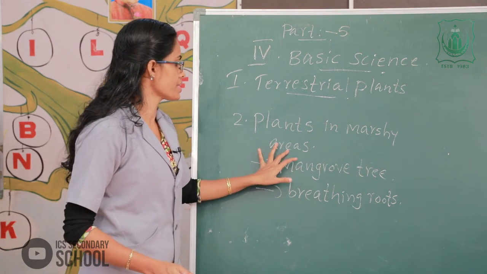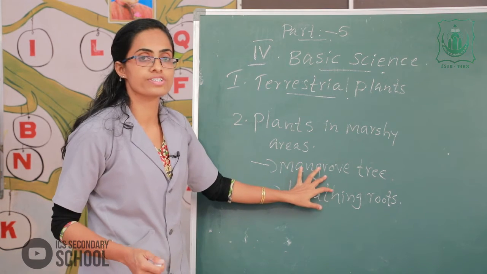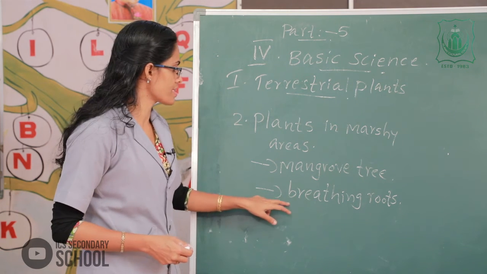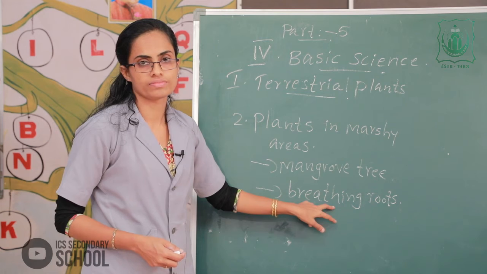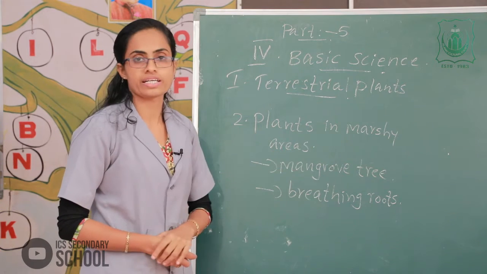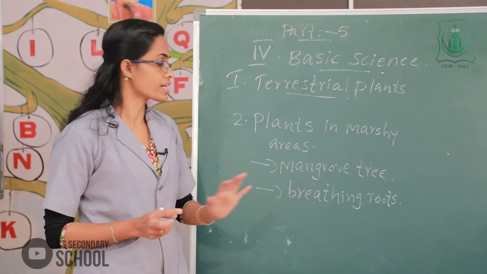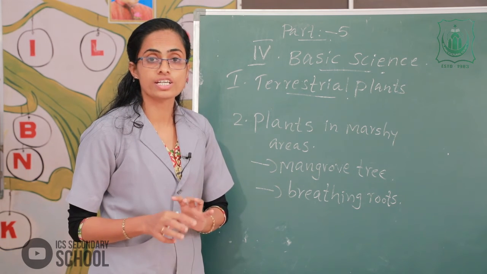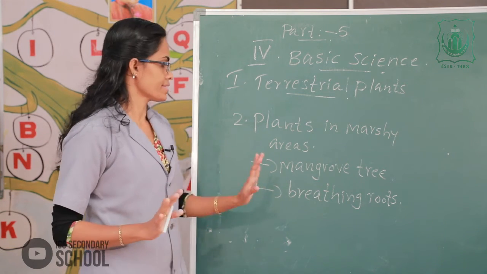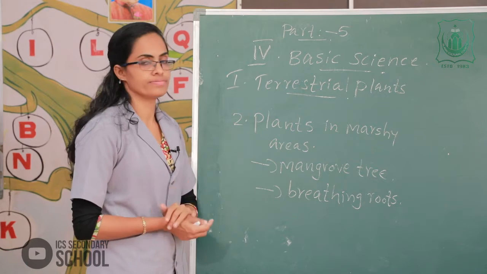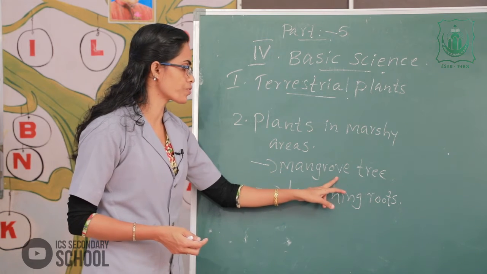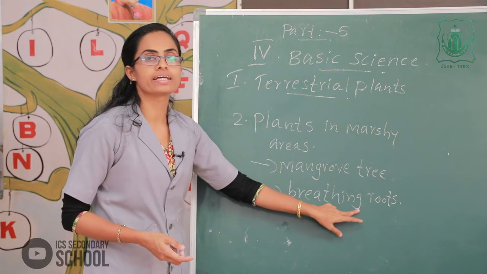The plants in marshy areas, the trees that grow in these areas are called mangrove trees, and the roots are called breathing roots. Then what is the speciality of marshy places? Marshy areas have sticky soil and a lot of water. Clear? Understand? These are the second case, the plants in marshy areas. The important one, mangrove tree, its roots are called breathing roots.